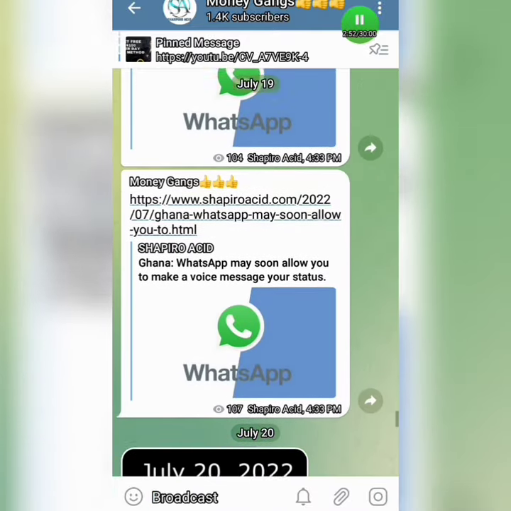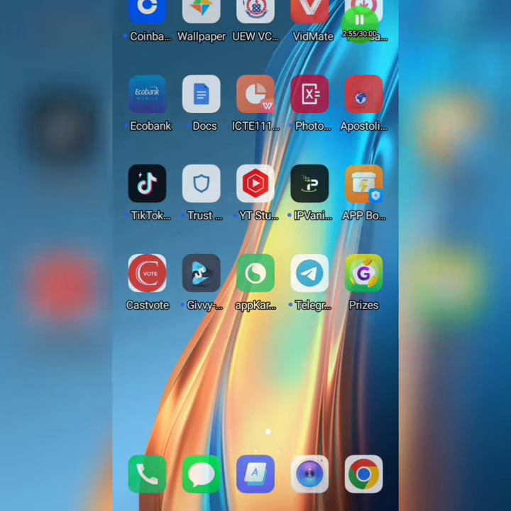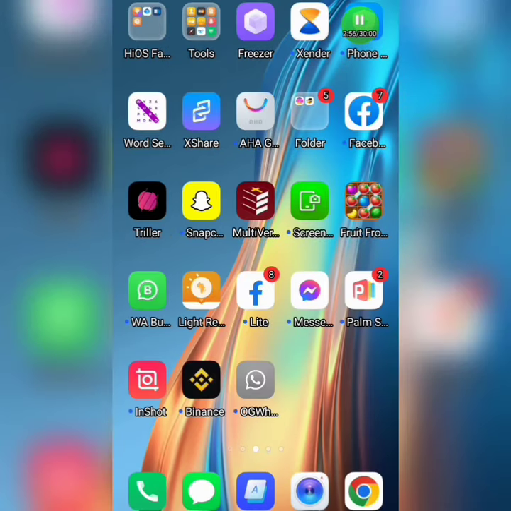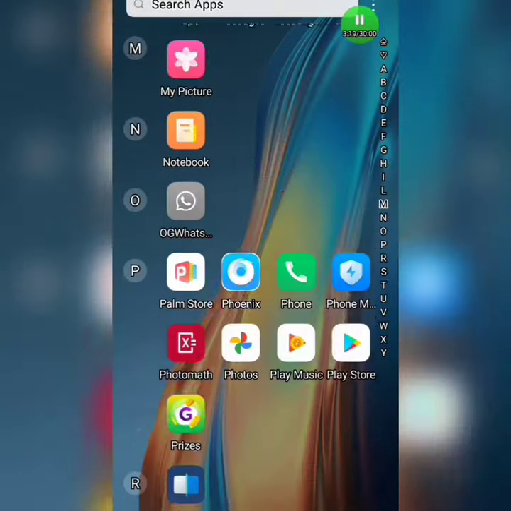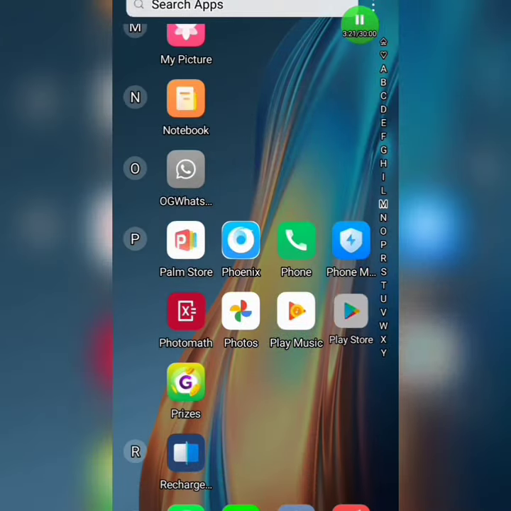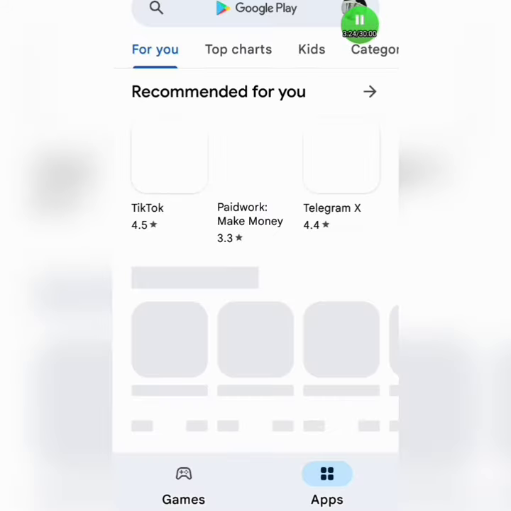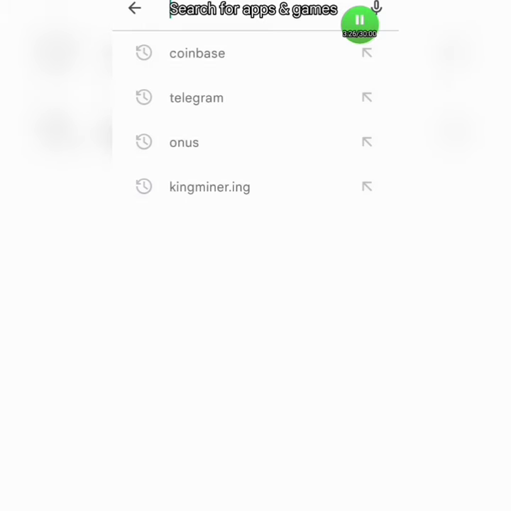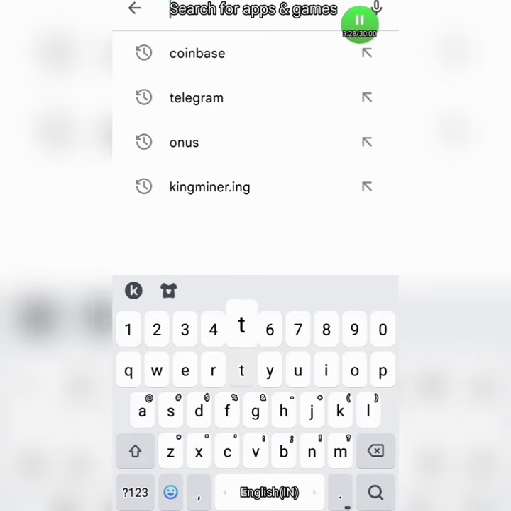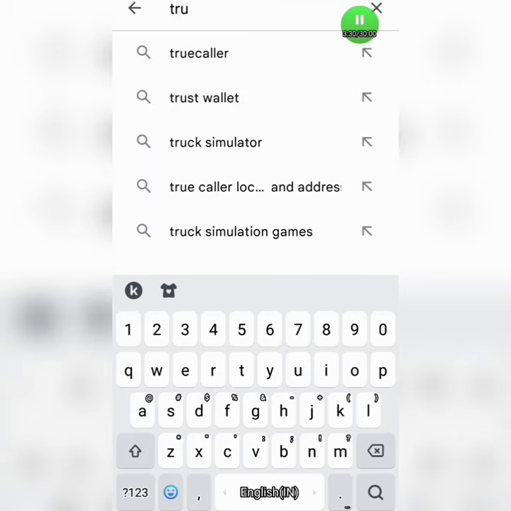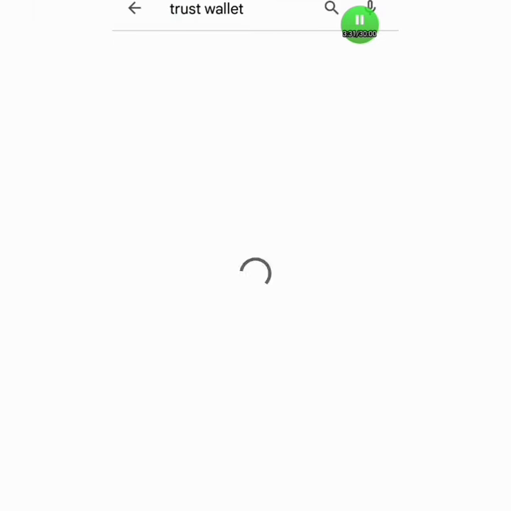So guys, let's go to the reason why we are here. Today we are here for free BNB inside our Trust wallet, as I said earlier. All of you have what we call the Trust wallet, but in case you don't, you have to go to the Google Play Store. Those of you using an iPhone, go to the Apple Store and search for Trust wallet real quick.